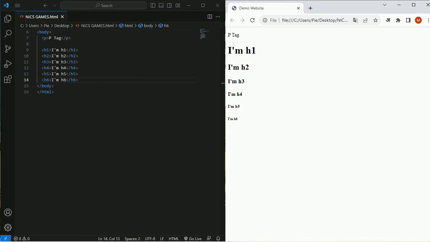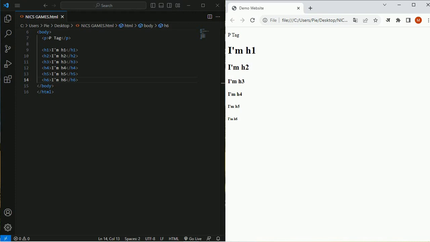Here you have all the content generated on your browser, and the first tag is the p tag, which has its own specific style and size. Then comes the h1 tag, then h2, then h3, h4, h5, and all the way to the h6 tag. Each tag has its own style and its own size. Again, we can modify it, but we have to use CSS to modify these kinds of things.